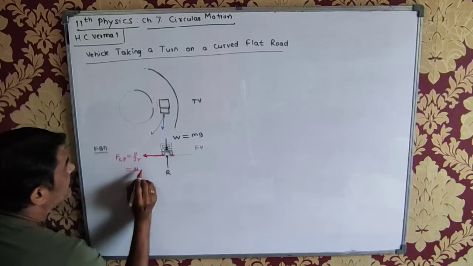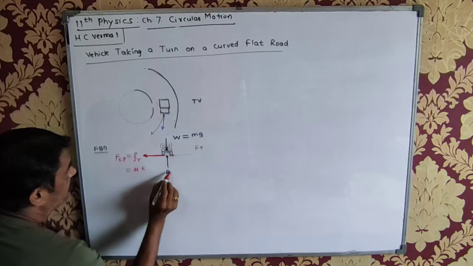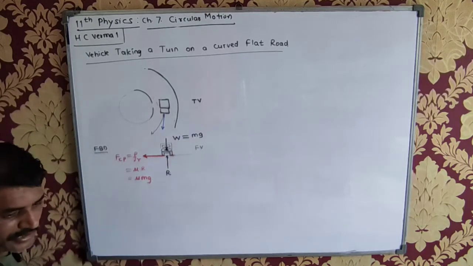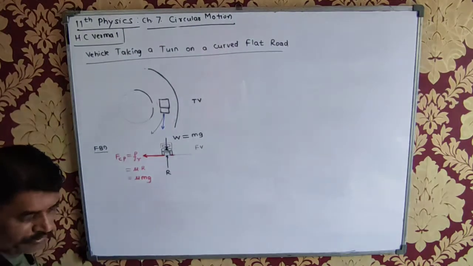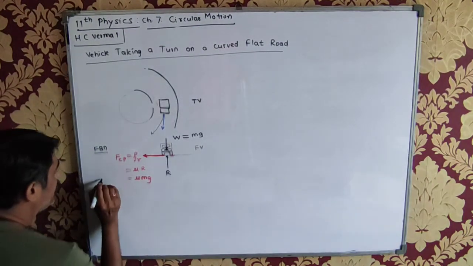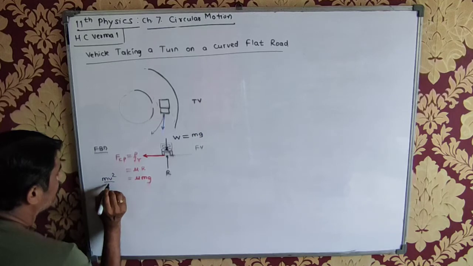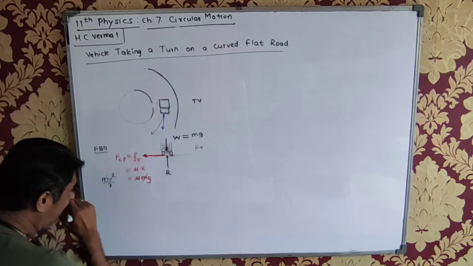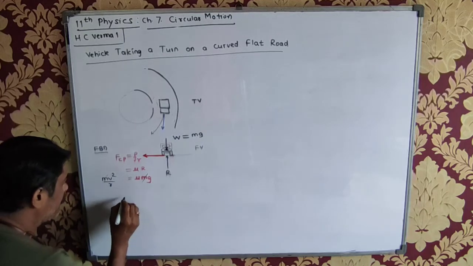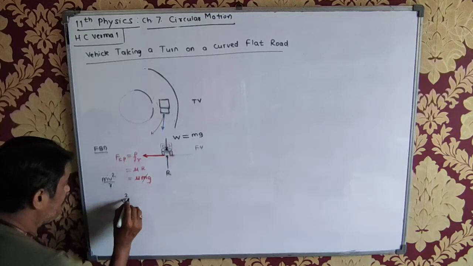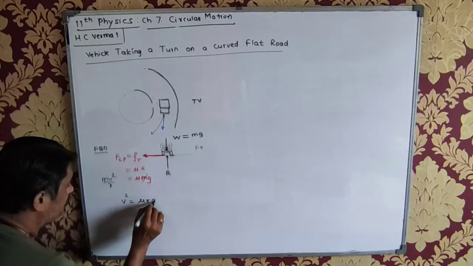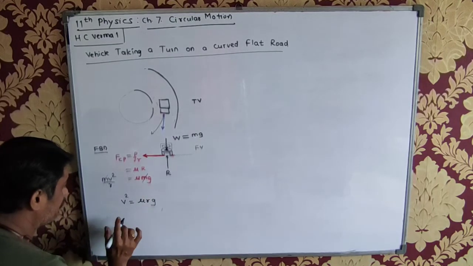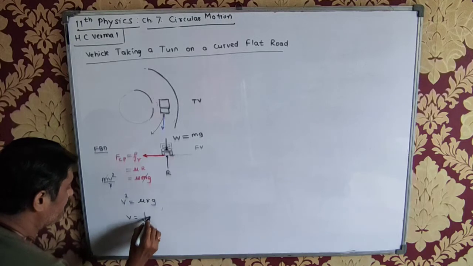So the necessary centripetal force is provided by the friction, and friction in this case is equal to mu into normal reaction. But normal reaction is equal to mg, so mu mg. Is this okay? What is the expression for centripetal force? We already know, this is equal to mv square upon r. So m gets cancelled, and therefore v square is equal to mu rg, or I can say v is equal to square root of mu rg.